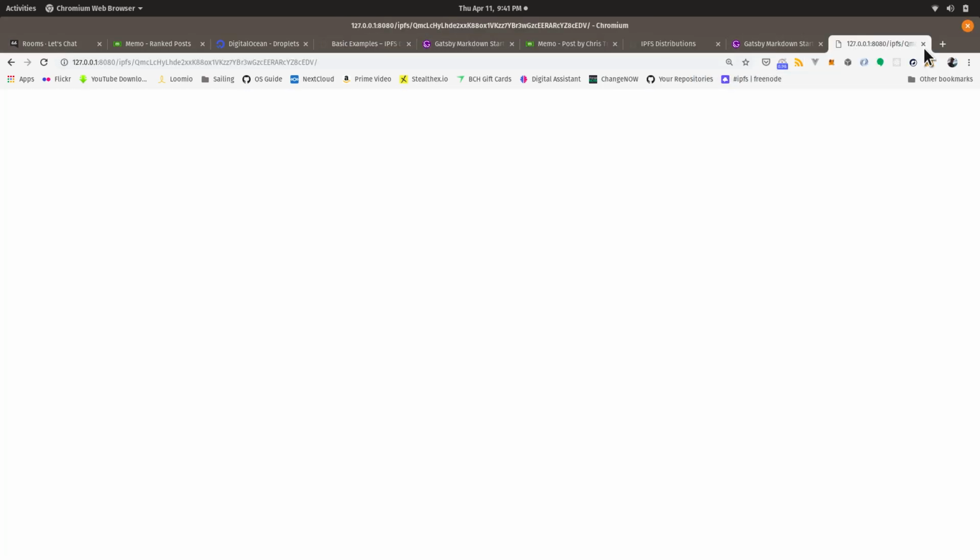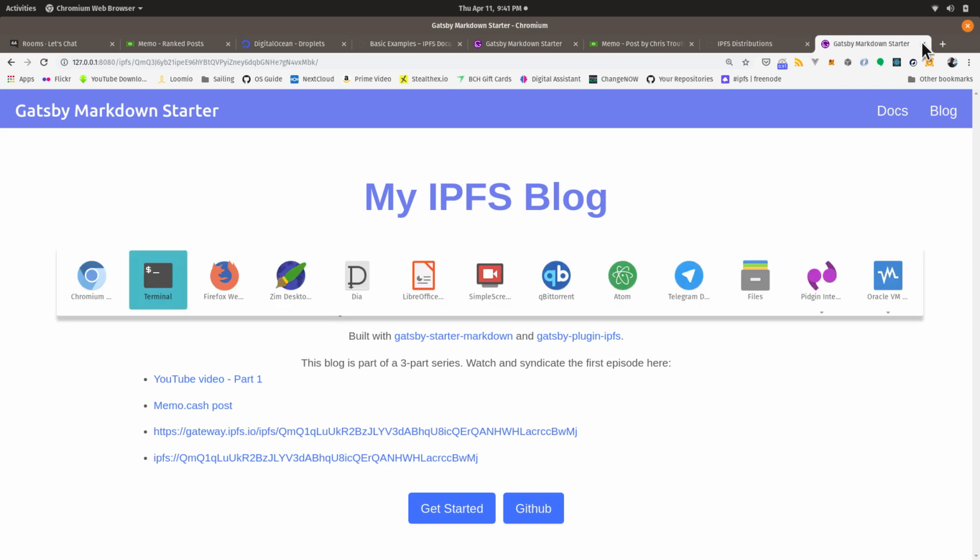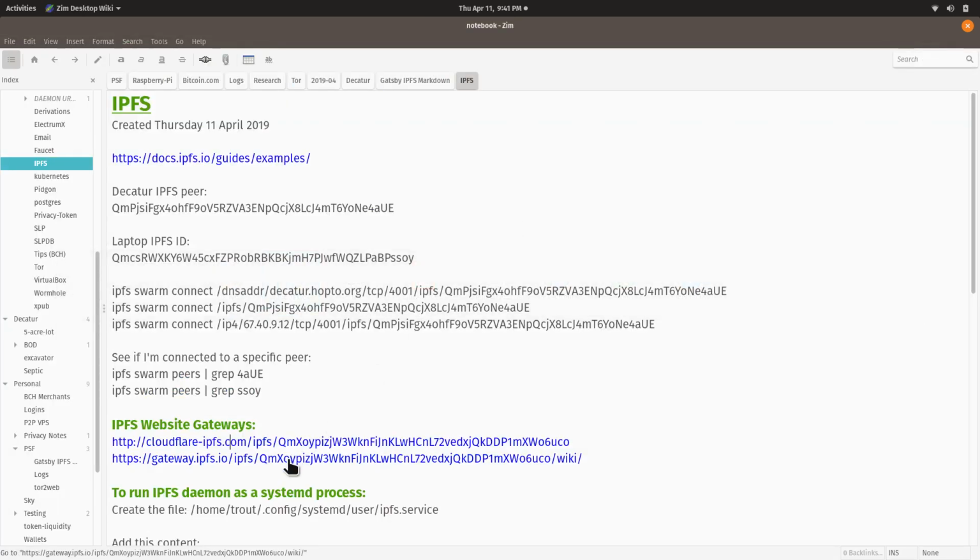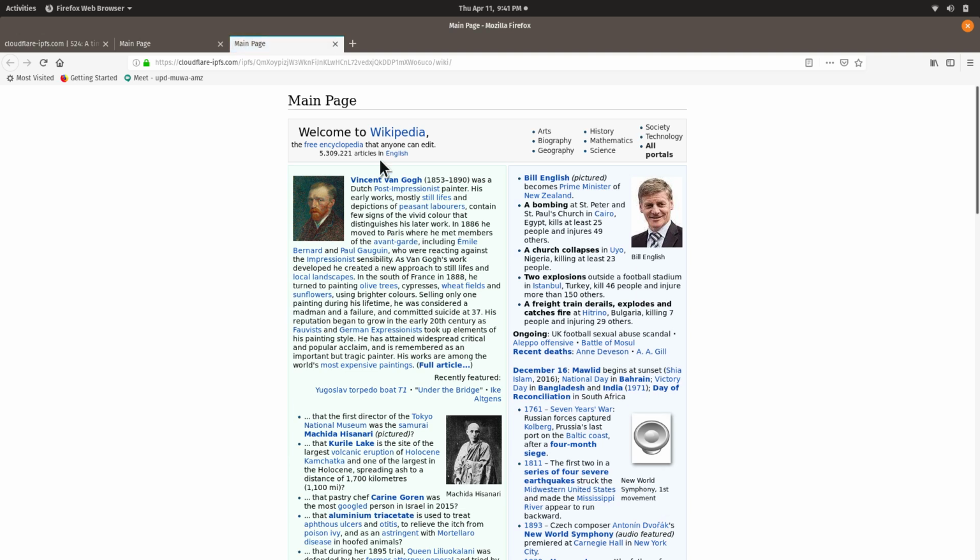And we're going to give these gateways another go. I don't know, for some reason one wants to come up in Firefox and one wants to come up in Chrome. I don't understand it.